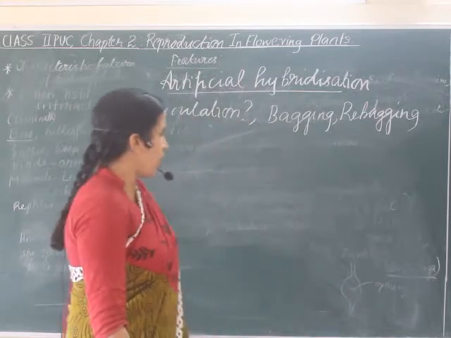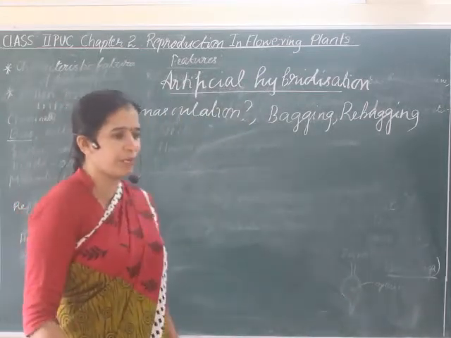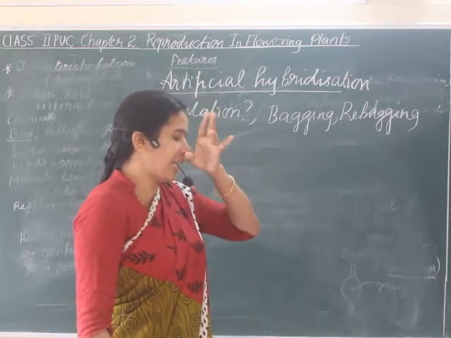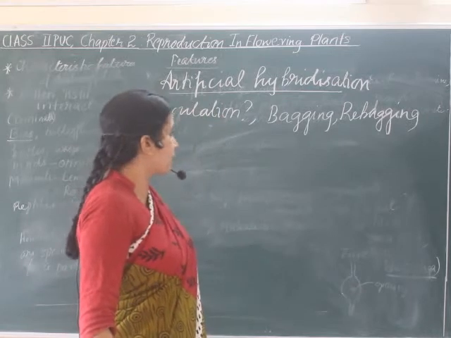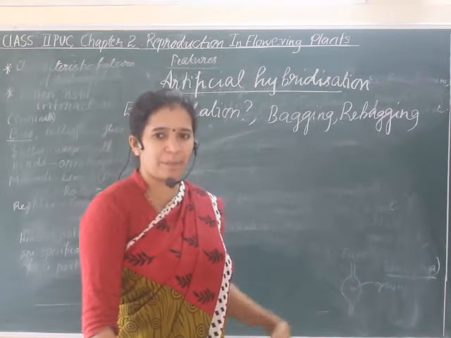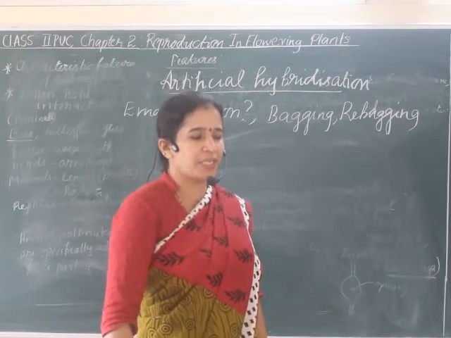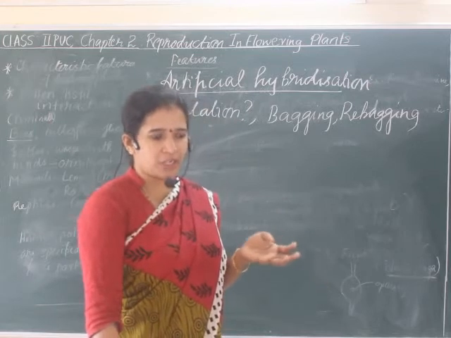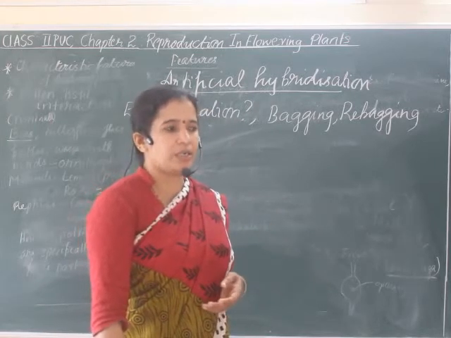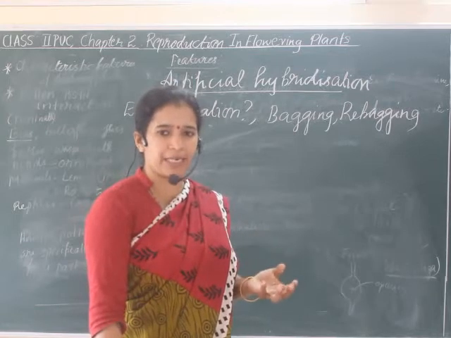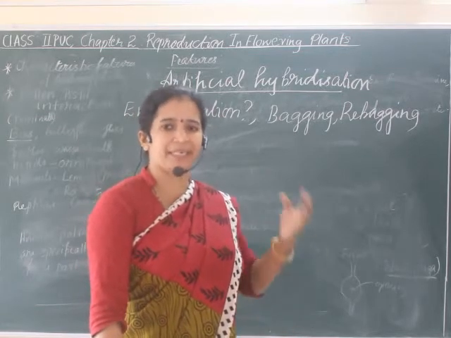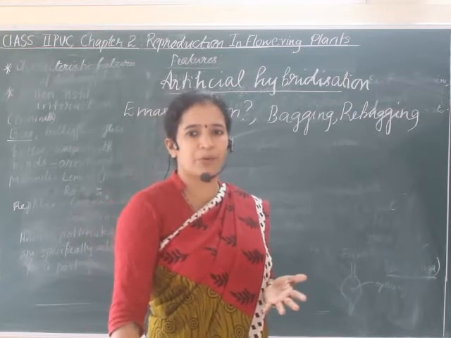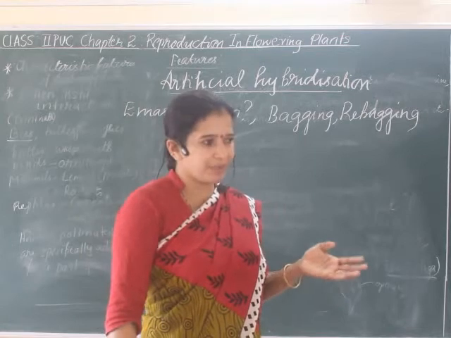So that knowledge is used by crop breeders in developing new varieties of crop plants. That comes under artificial hybridization. That is a technique to develop a new crop variety. This technique involves many steps. There are 7 steps. Selection of a pure line, then you have to develop the pure line, then selection of the parent, development of the pure lines, then you have to check their purity as well as quality. Likewise, many steps are there.